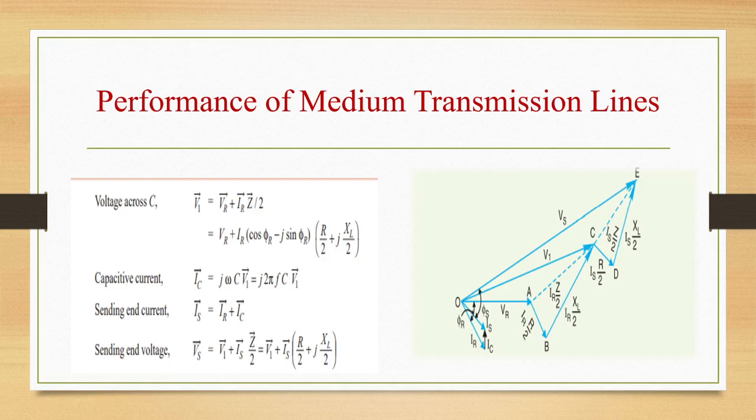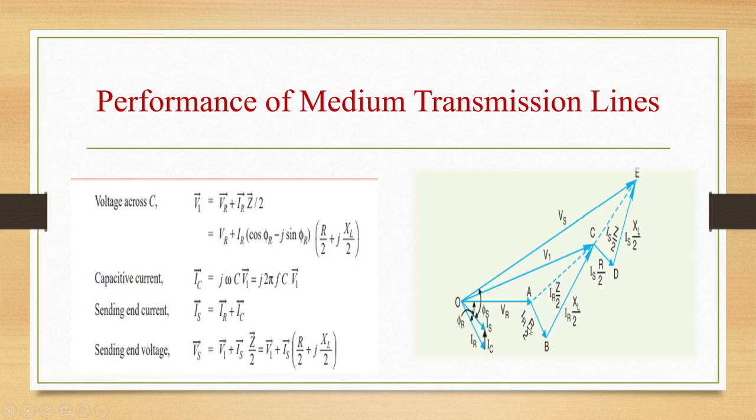VR is taken as the reference phasor, which is represented by OA. Load current IR will lag behind VR by an angle of phi r. The drop AB is IR into R by 2.